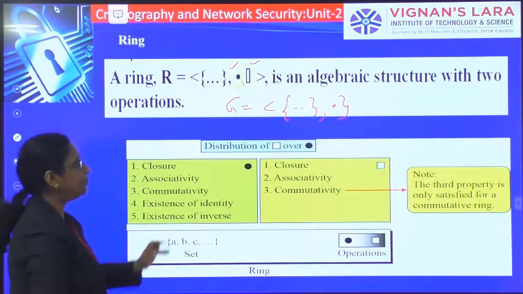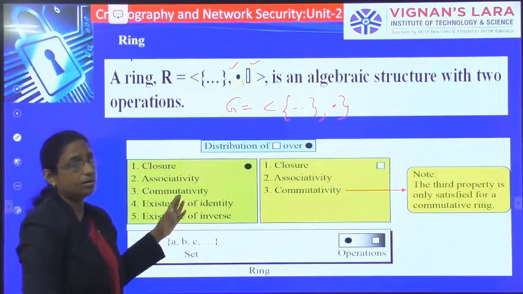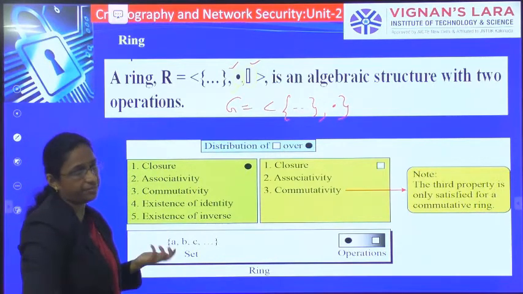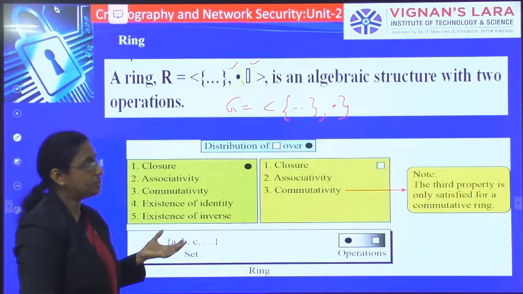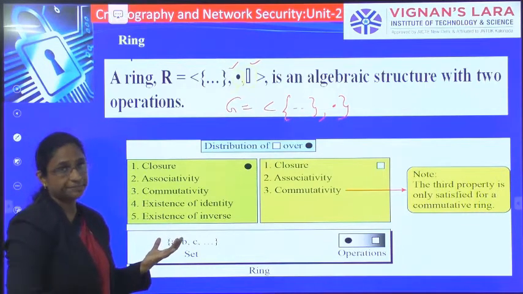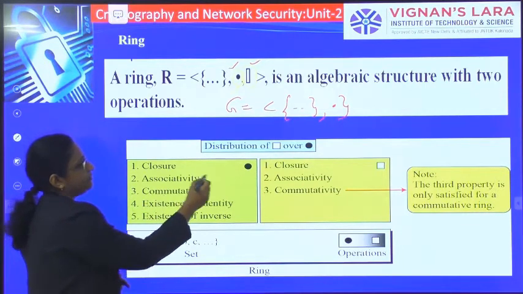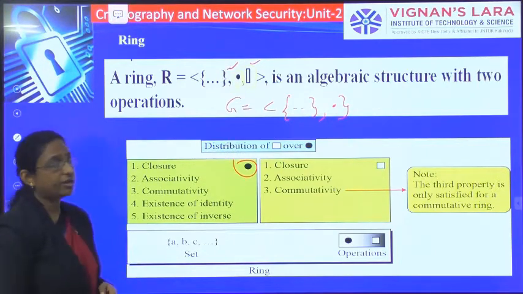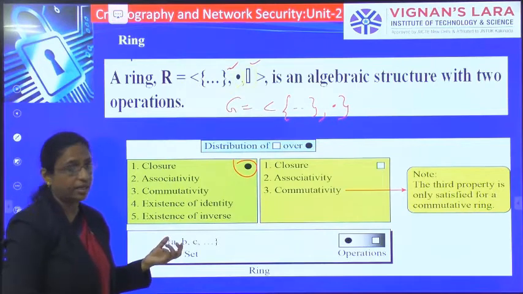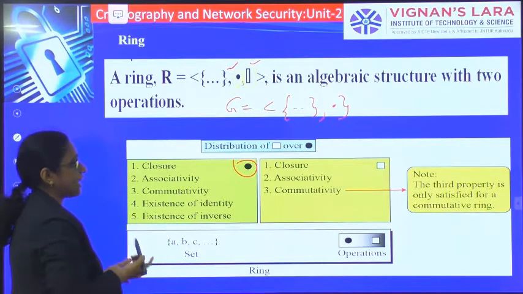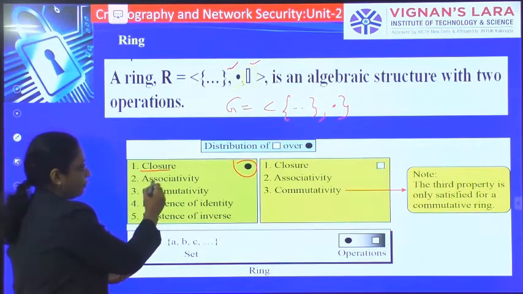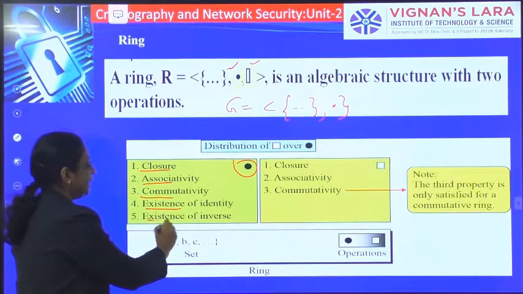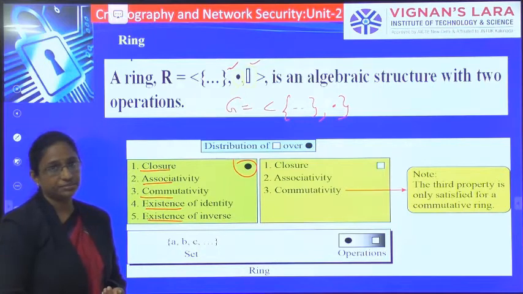Similar to your group, here also whatever set of elements you are taking has to satisfy these properties. The first operation has to satisfy the properties of closure, associativity, commutativity, existence of identity and existence of inverse.